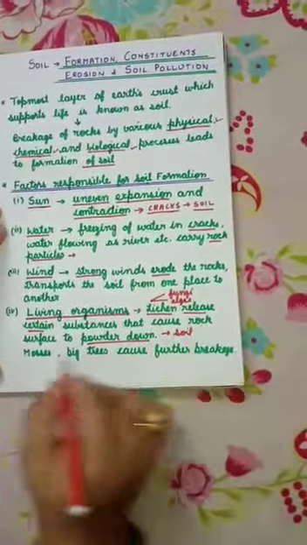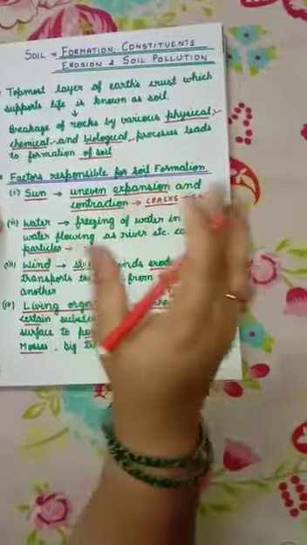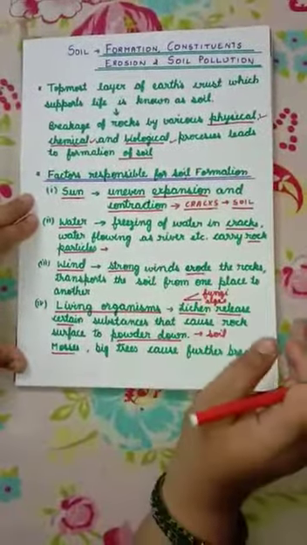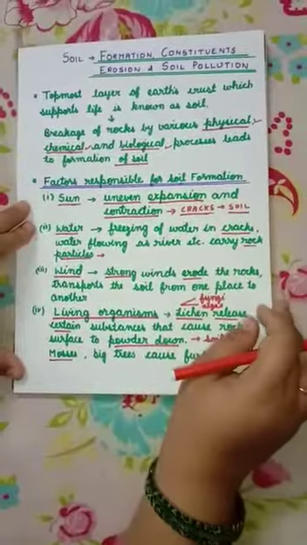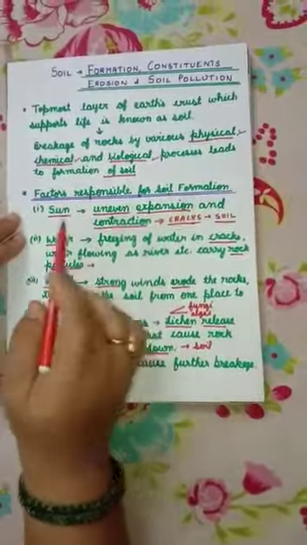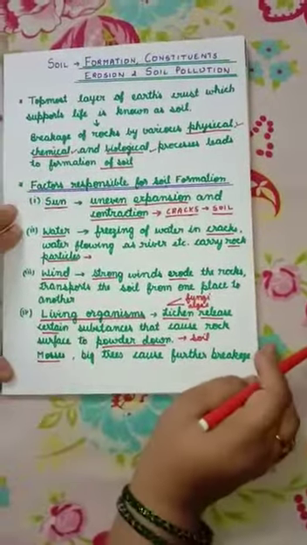After lichens, mosses grow there, then small trees, then big trees, and the roots of these trees lead to the widening of cracks and breakage of the rocks and ultimately lead to the formation of soil. So these are the four factors which lead to the formation of soil: sun, water, wind and living organisms.